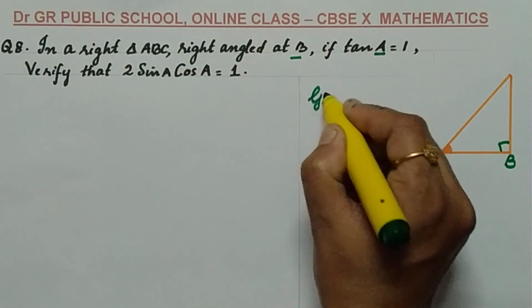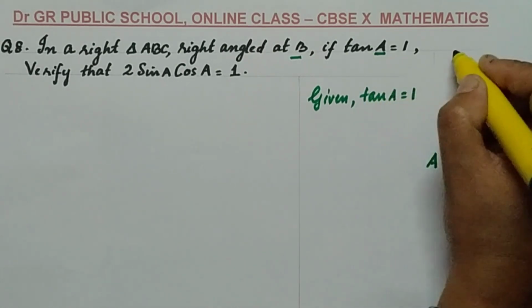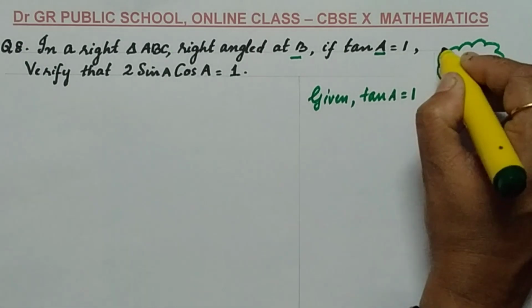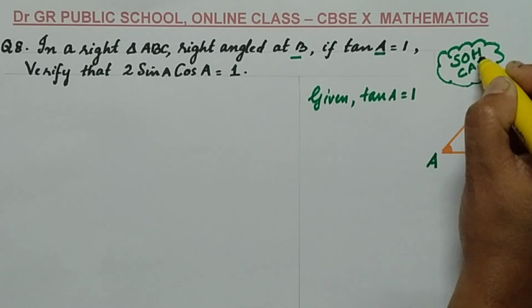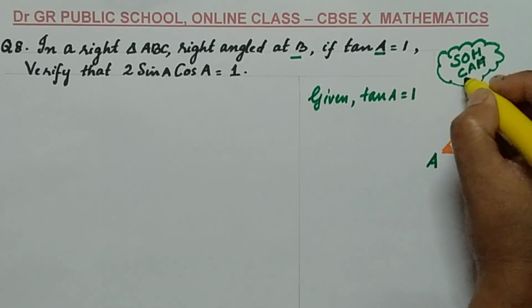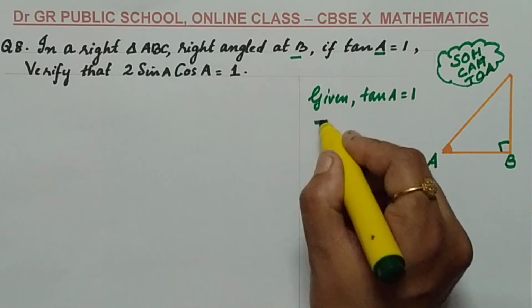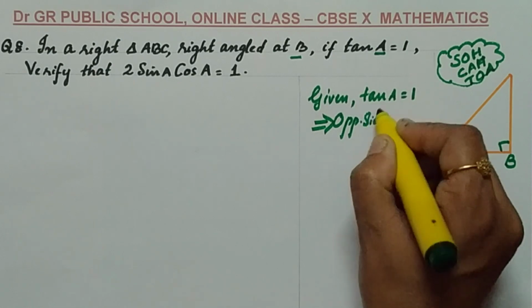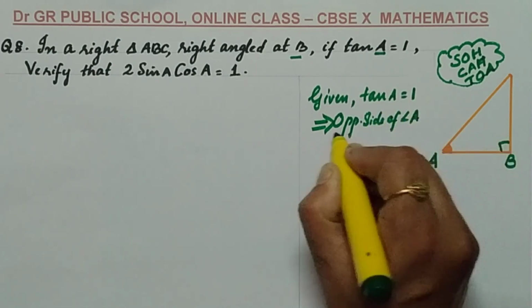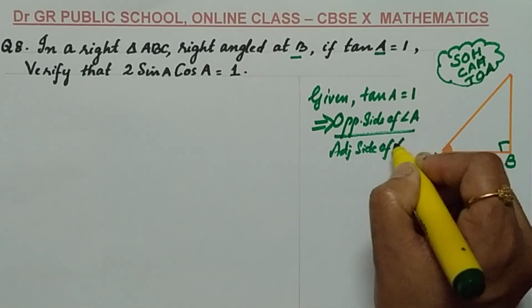What is given here? Given tan A equal to 1. Okay, we can recall our mnemonics. Sine: opposite by hypotenuse, cos: adjacent by hypotenuse, and tan: opposite by adjacent. Tan A equal to 1 is given for you. What is the formula for tan? Opposite by adjacent. So, opposite side of angle A by adjacent side of angle A. This is given as 1.